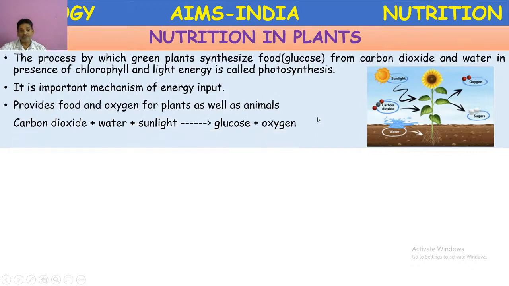That is the main purpose of photosynthesis. Here the generalized equation is given: carbon dioxide, water and sunlight undergo a photochemical reaction in the presence of light and chlorophyll, giving rise to glucose and oxygen. It's a generalized equation.